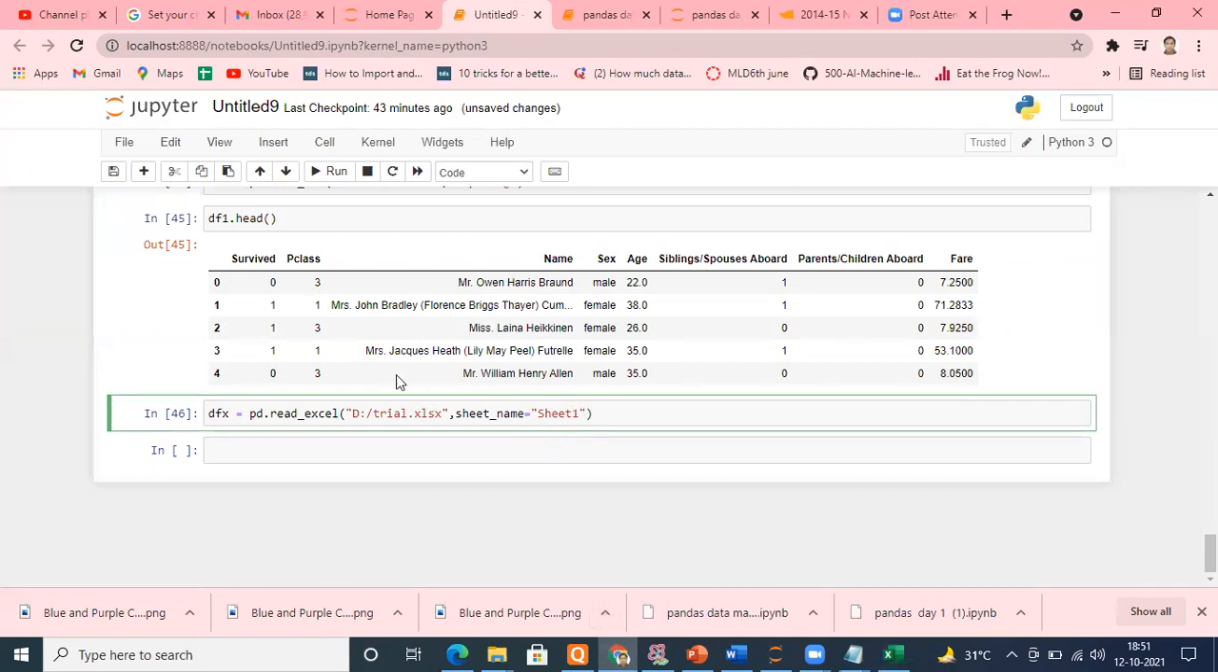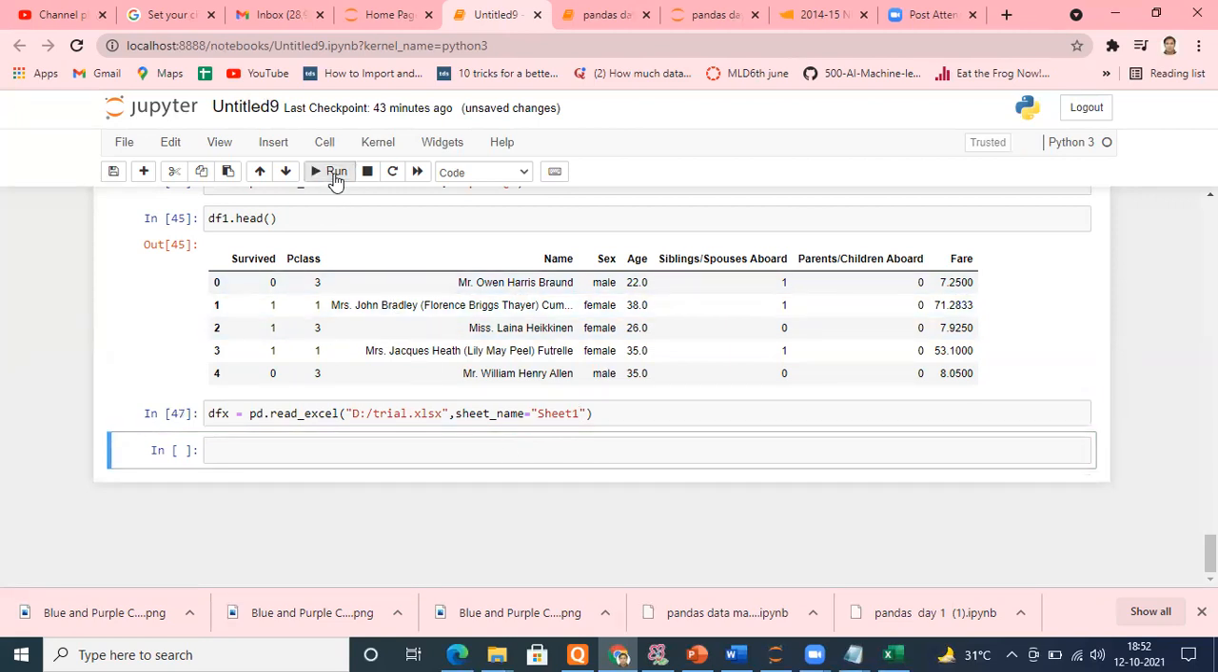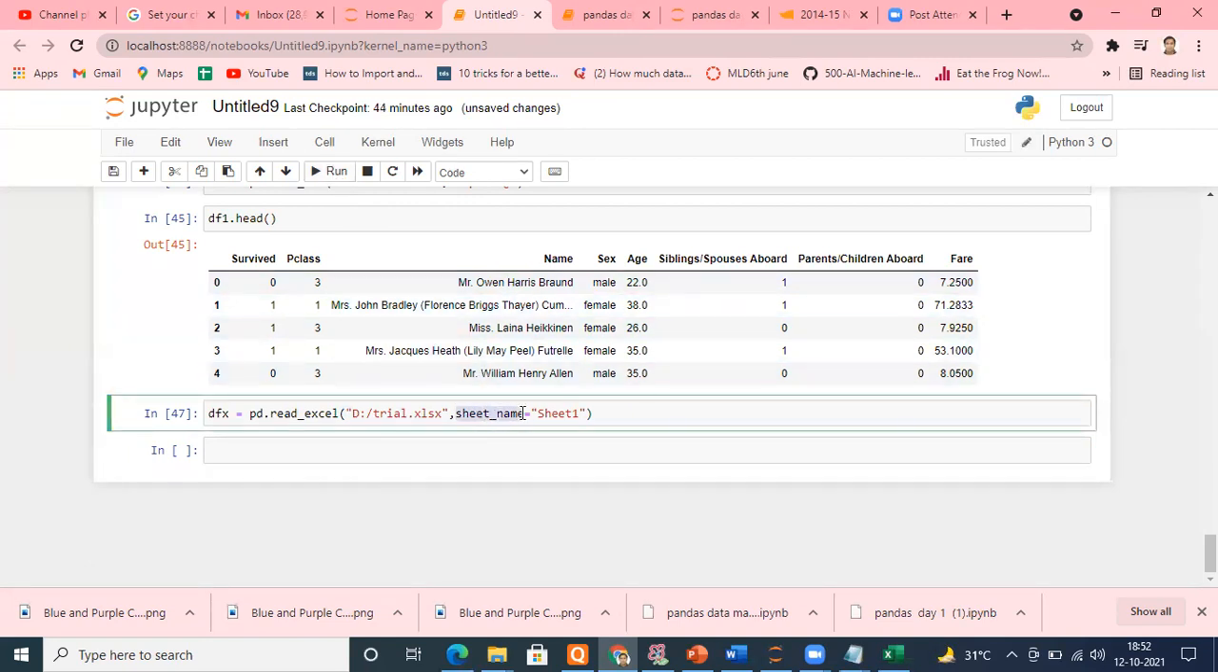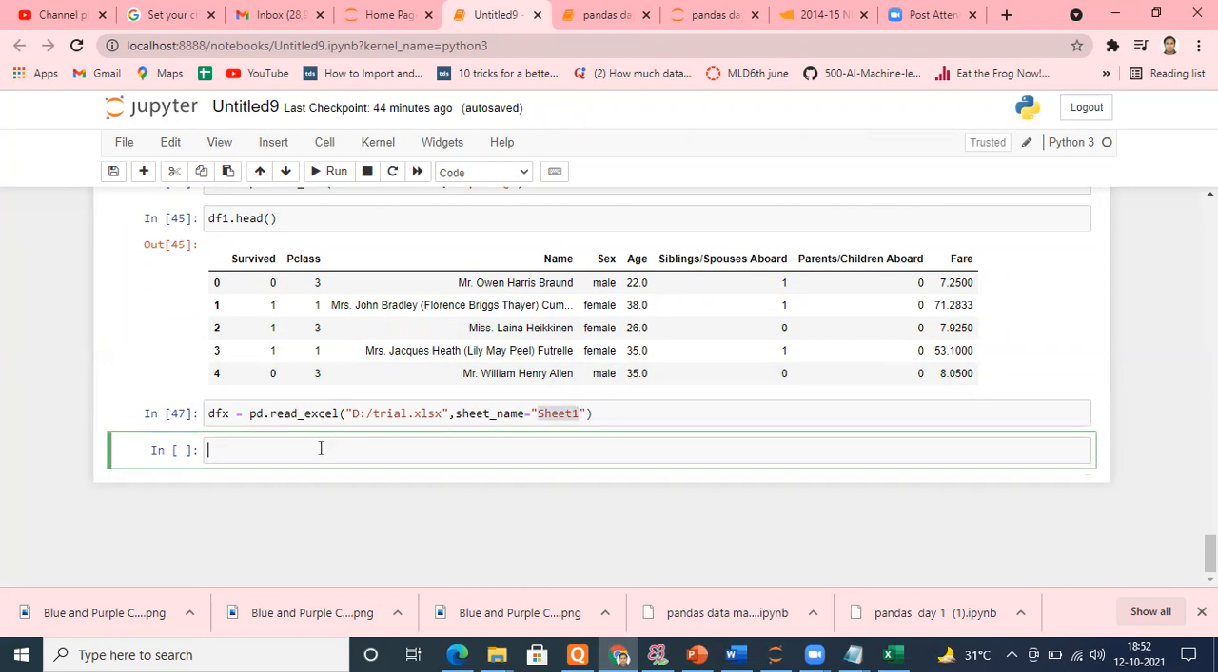I just put this one and let me execute it. If your data is in the second sheet, you can read that as well. Is it fine, everyone? Please tell me. This is important: how to read different sheets. So you have an argument known as sheet_name. Put that sheet name here and you will be able to get the data. Is it fine? Yes, sir. Perfect.